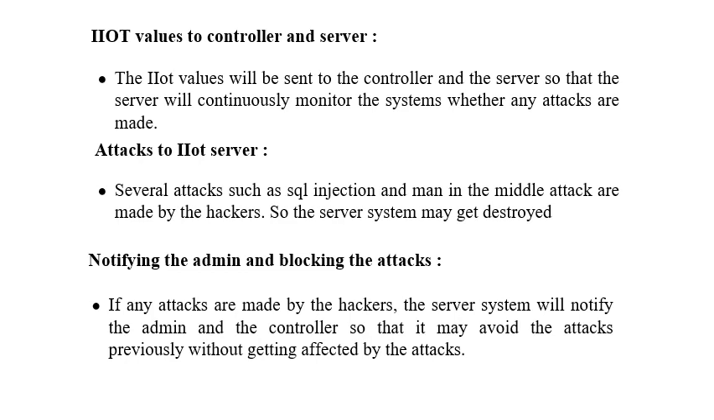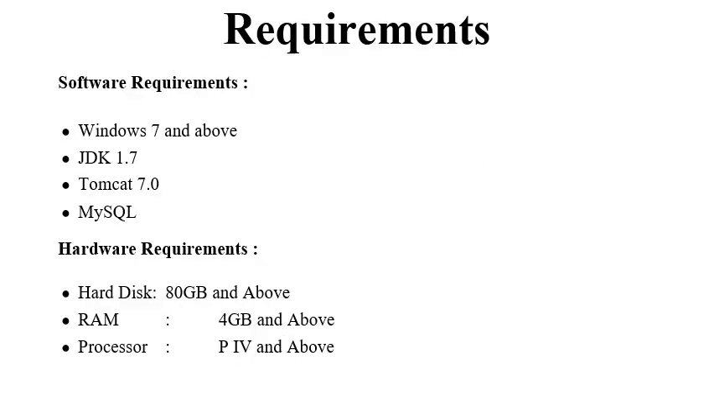Attacks to IoT server. In this module, attacks are happening in the IoT machine. The attacker attacks the machine, then the admin is notified and the attacks are blocked. In this module, the server and controller find that an attack is happening in the machine and notify the controller and admin. This helps to block the attacks at the time the attack is happening.